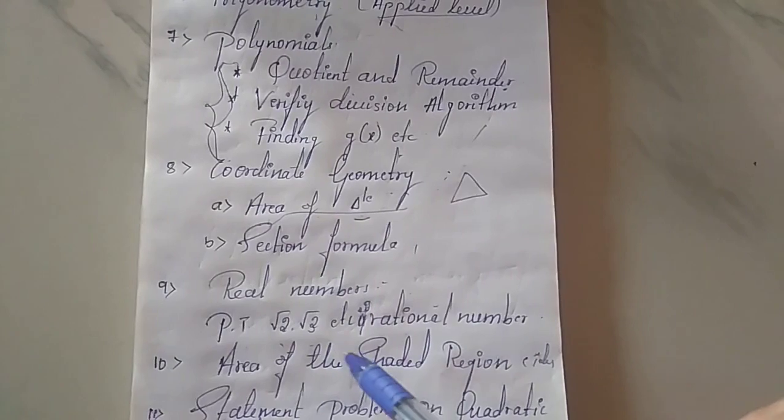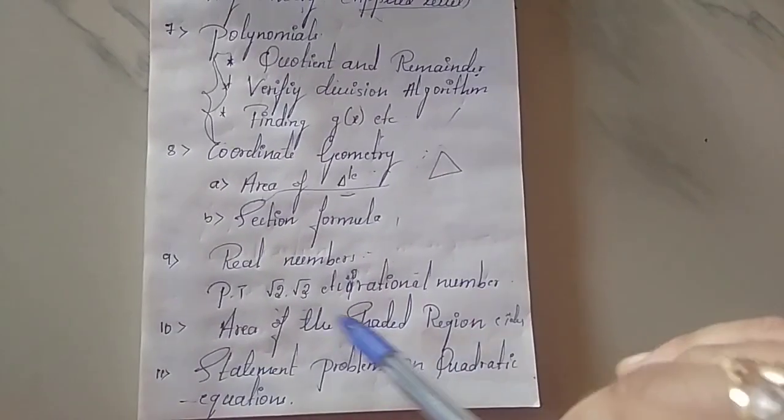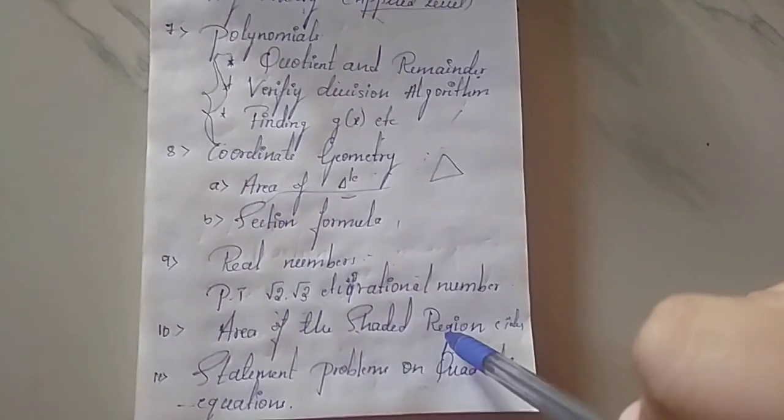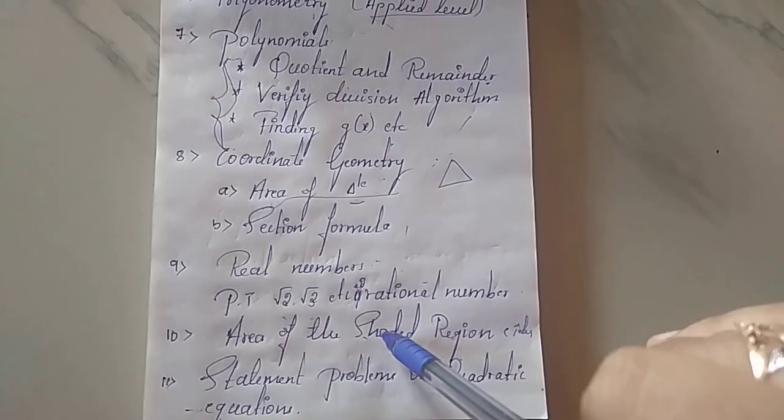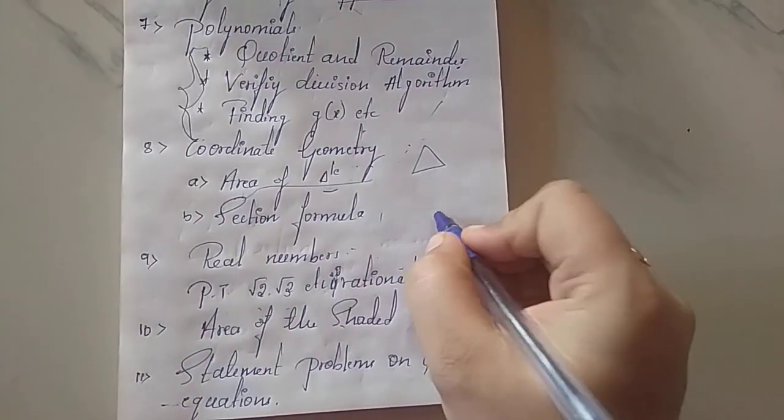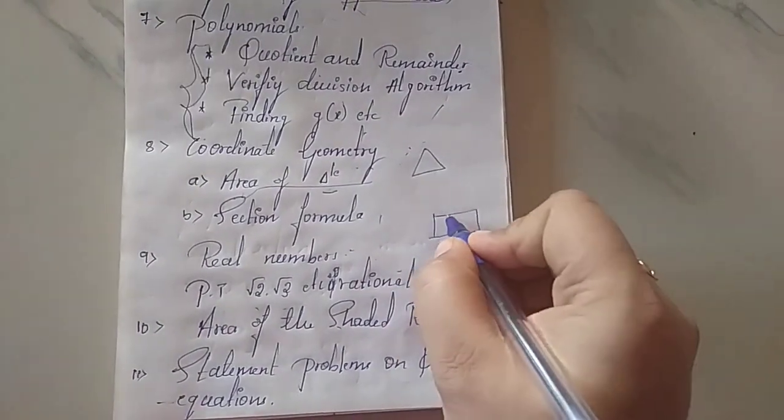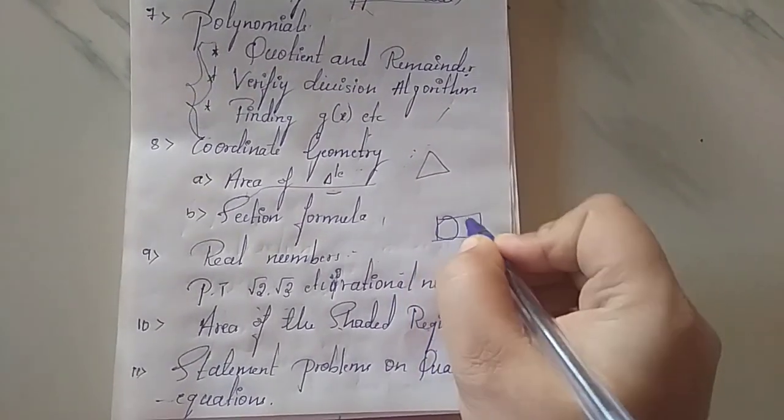The next chapter over here is area of the shaded region. They may give, for example, a rectangle and 2 circles, as you can see they have given here.